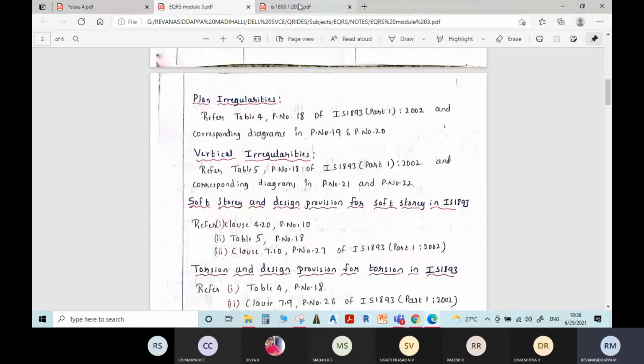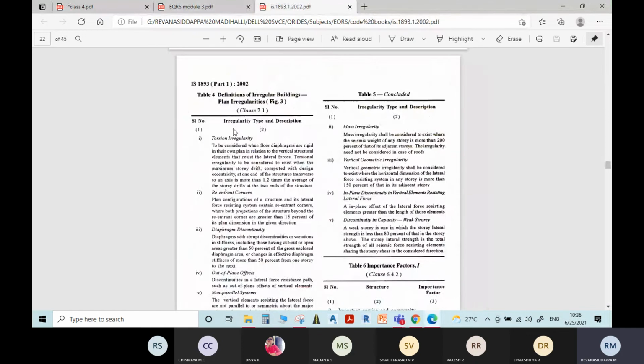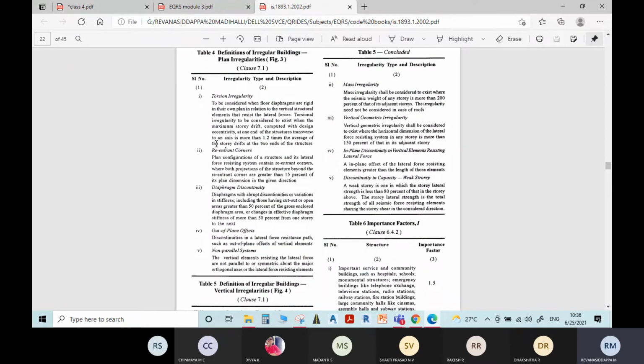The plan irregularities. See here in this table 4 about plan irregularities, it is clearly explained. In that, 5 types will come: torsional irregularity, re-entrant corners, diaphragm discontinuity, out of plane offsets, and non-parallel systems.